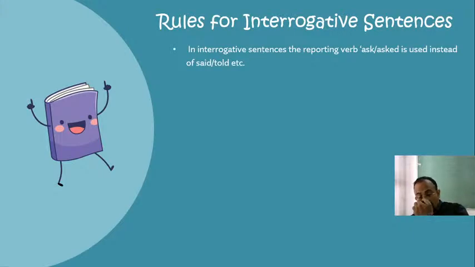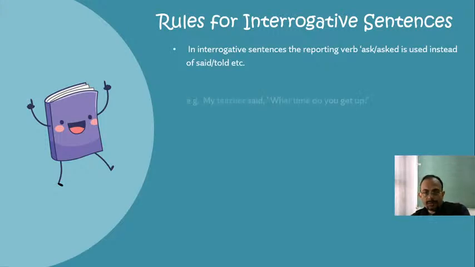It depends on the tense of the sentence. So always remember the reporting verb for all interrogative sentences becomes either ask or asked, instead of said or told.